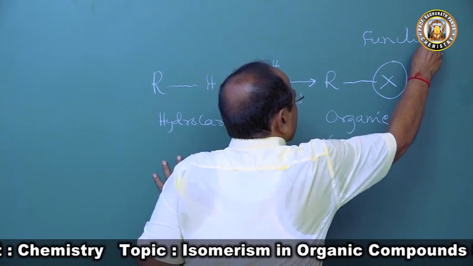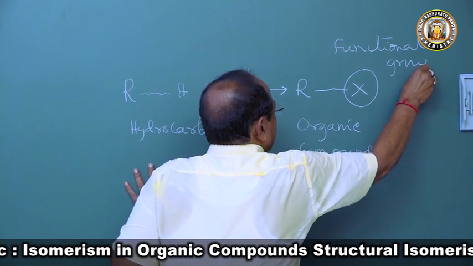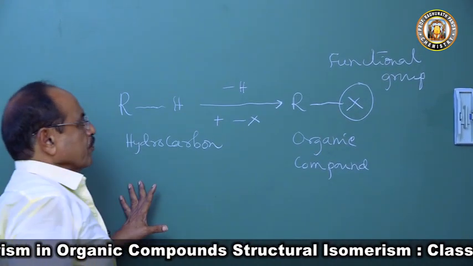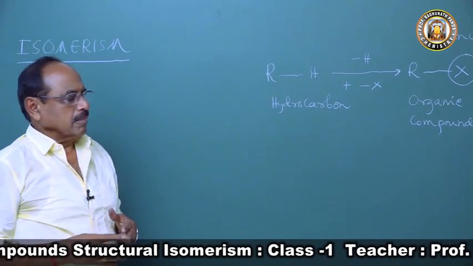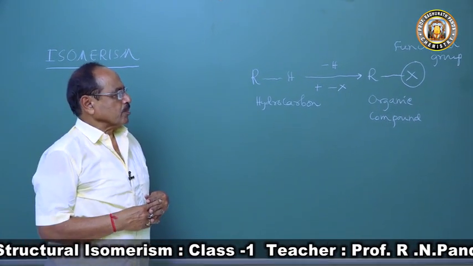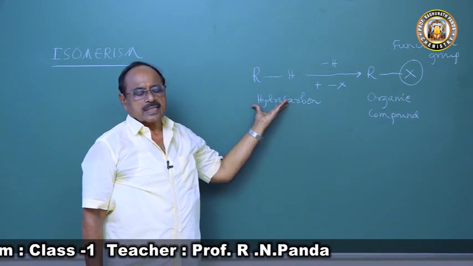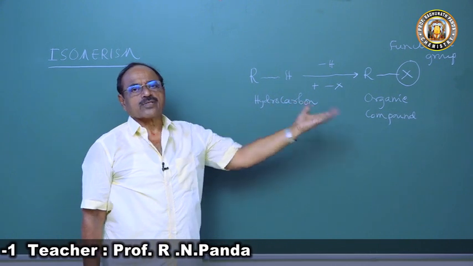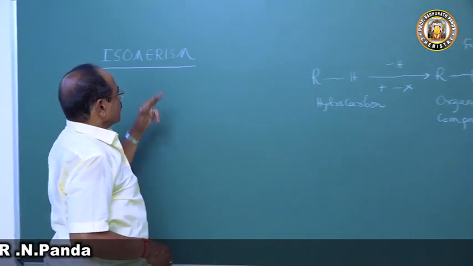So depending on the functional group, the organic compounds are named in different ways. We have studied this in our classification of organic compounds. So these organic compounds or these hydrocarbons both exhibit isomerism. So what is this isomerism?